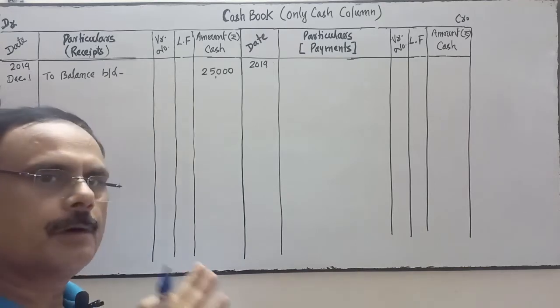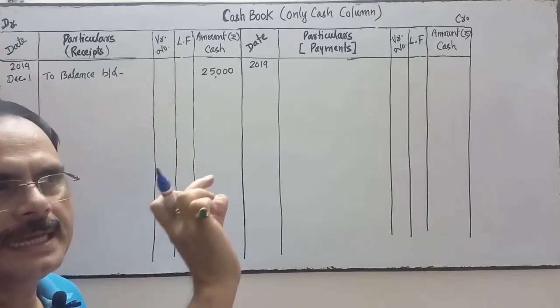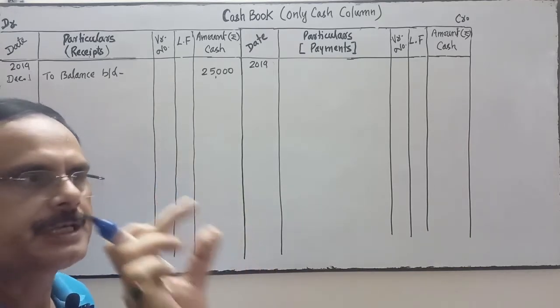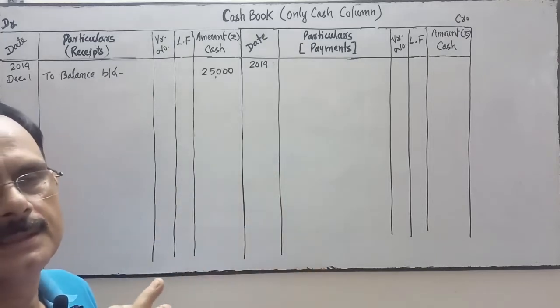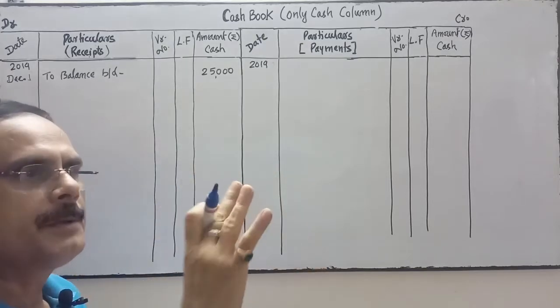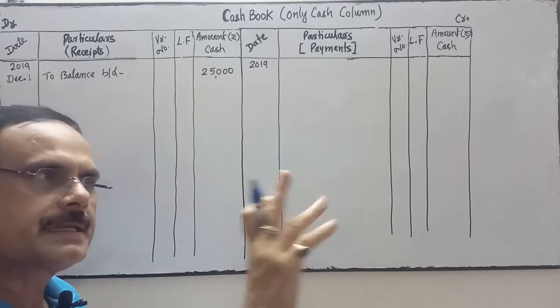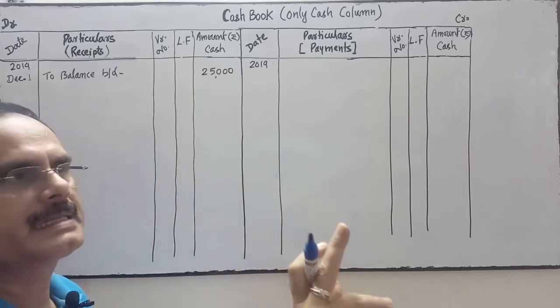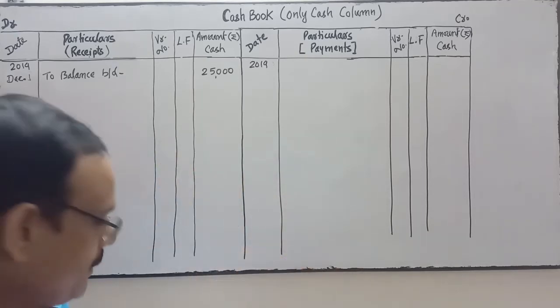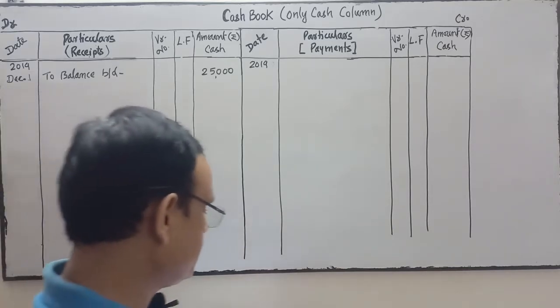And cash always has a debit balance. If any balance amount is reflecting in cash, it means it's a debit balance. Cash may have no balance, but if a balance is indicated, it means it's a debit balance. Cash can never be a credit balance. Okay.